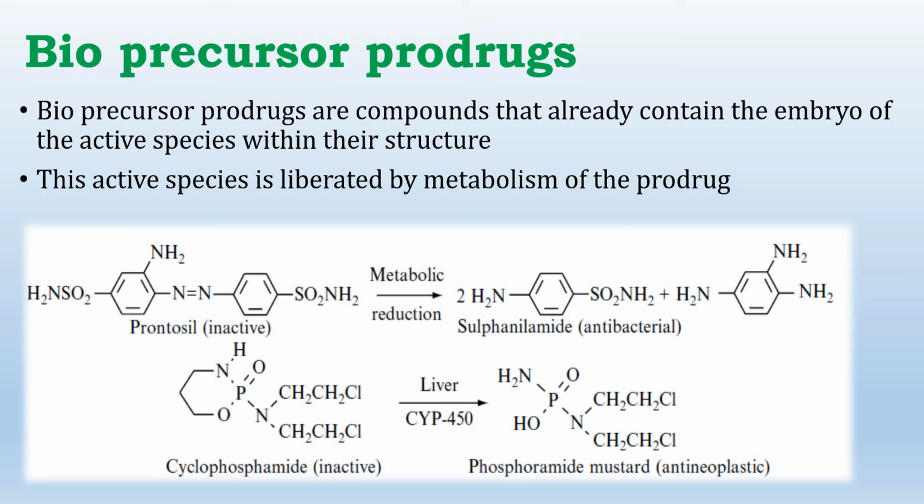Now let us discuss the first type, that is bioprecursor prodrugs. Bioprecursor prodrugs are compounds that already contain the embryo of the active species within their structure. This active species is liberated by metabolism of the prodrug. It means the active constituent or the active drug is enclosed in another compound, as we can see in the examples.